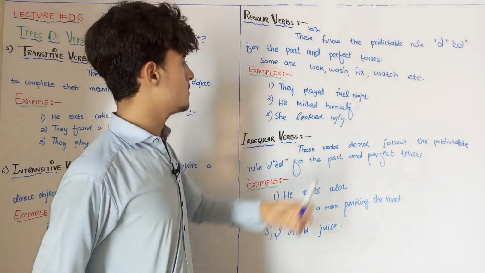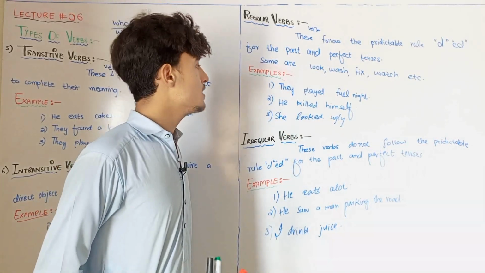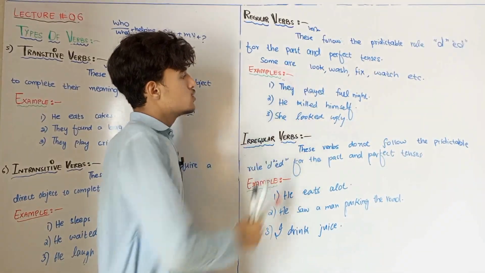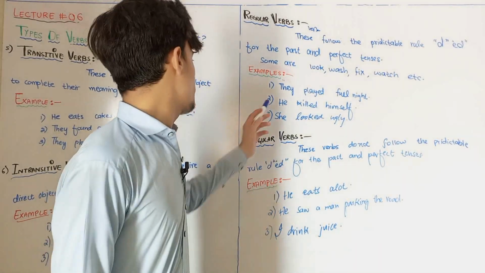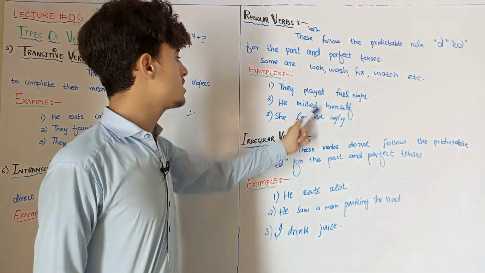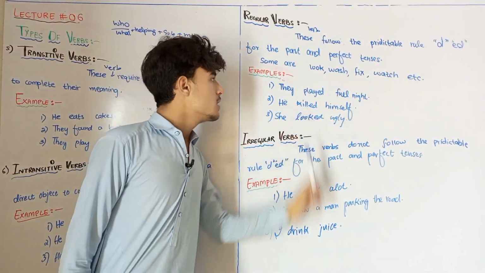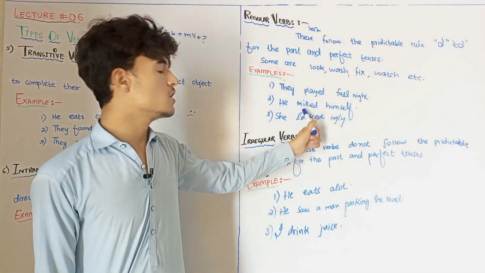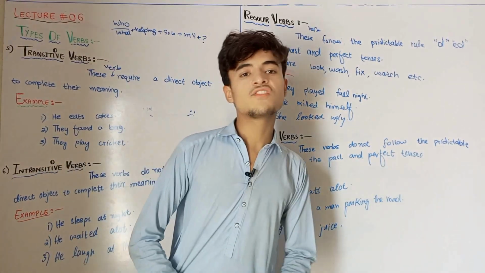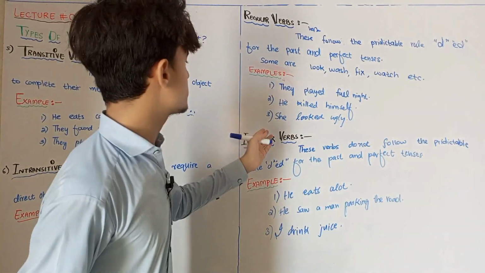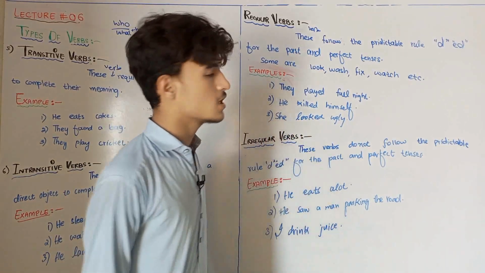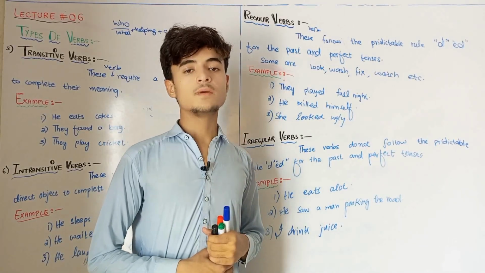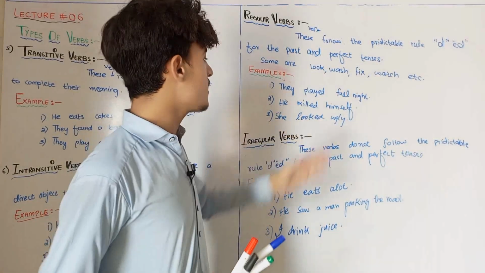And they played football at night. So here, play ends with ed. The second form of play is played. So it ends with ed, and therefore we can call it a regular verb. Now let's come to the second sentence: he killed himself. Killed is a regular verb because regular verbs are followed by ed, so kill is followed by ed, and the second form of kill is killed. Now let's come to the third example: he looked ugly. The second form is looked, and the third form is looked. So here it follows the regular rules.